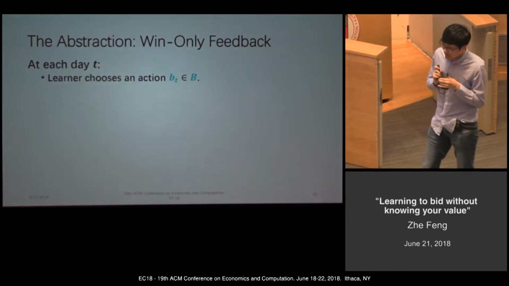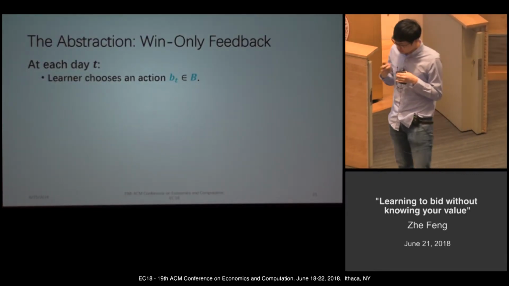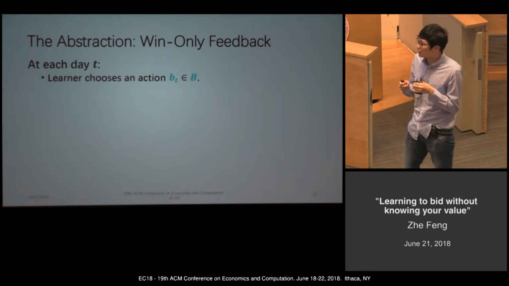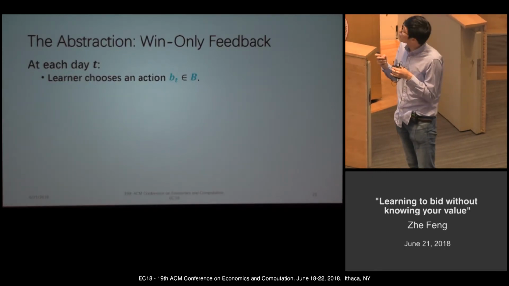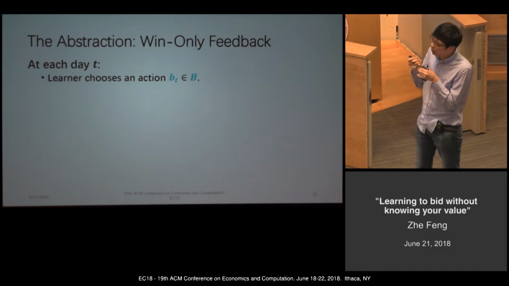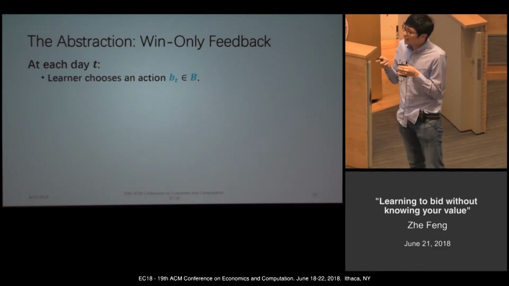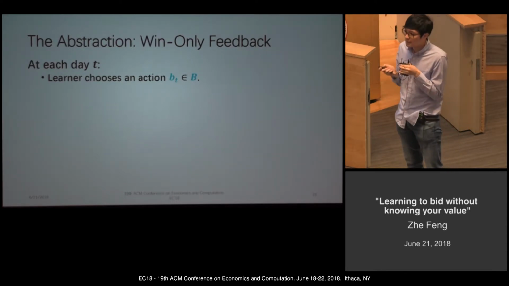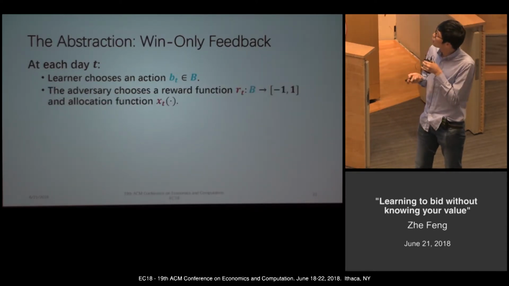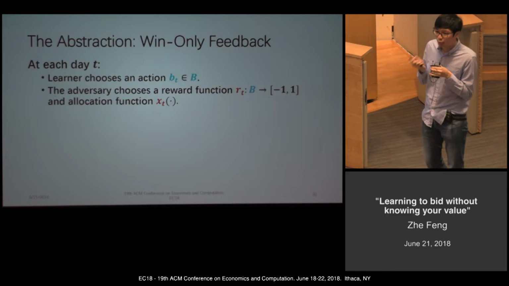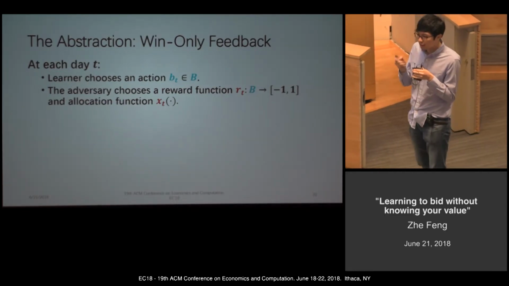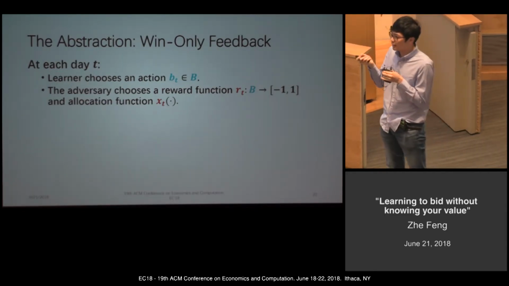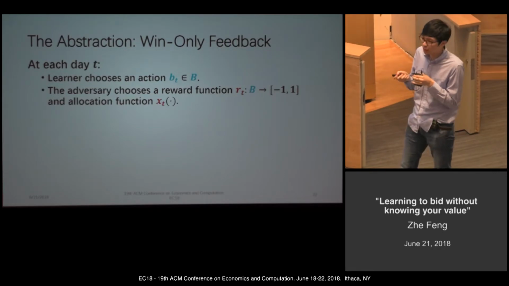Okay, so actually we can do an abstraction of our price model. We call this abstraction the win-only feedback framework. That is, every day the learner will choose an action from a finite set B, and the adversary will choose the reward. Here the reward corresponds to the valuation minus payment in the previous model.